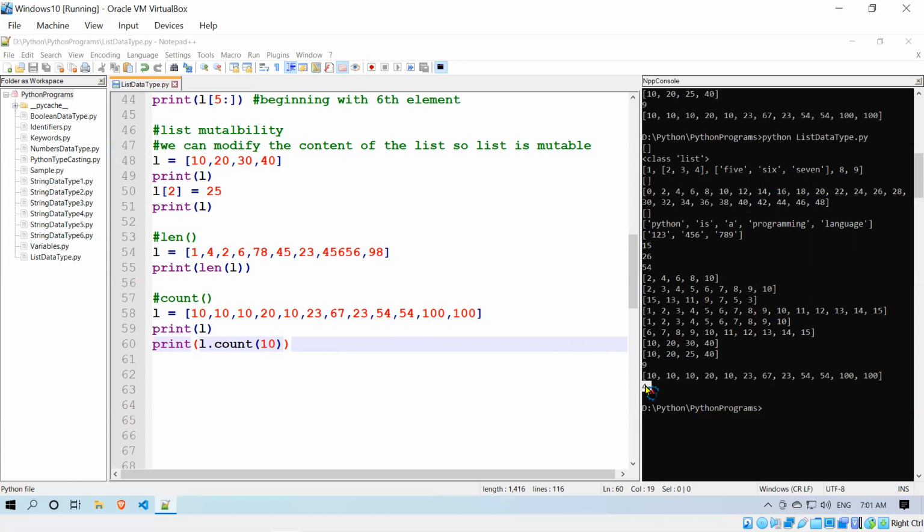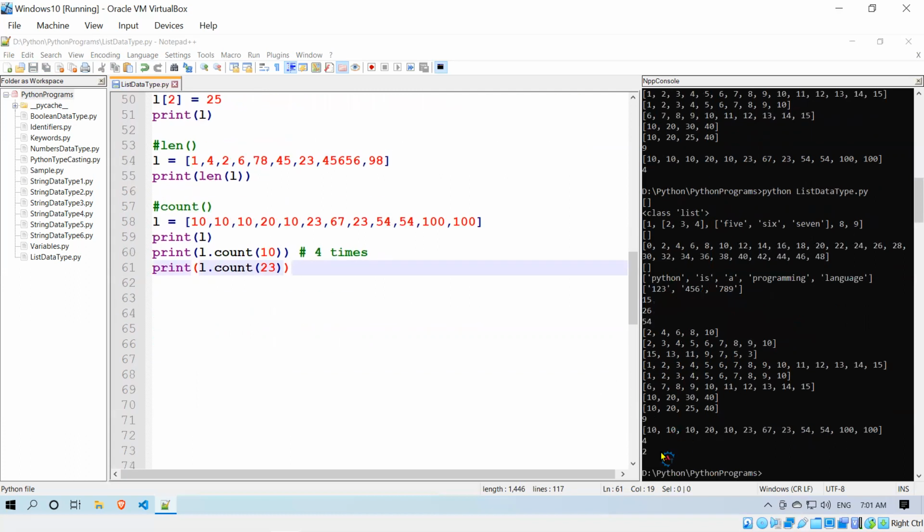So it is 4, right? 1, 2, 3, 4. It is 4 times. And the same way, if I say print L dot count of 23, it is 2 times, right? You see, 2 times.